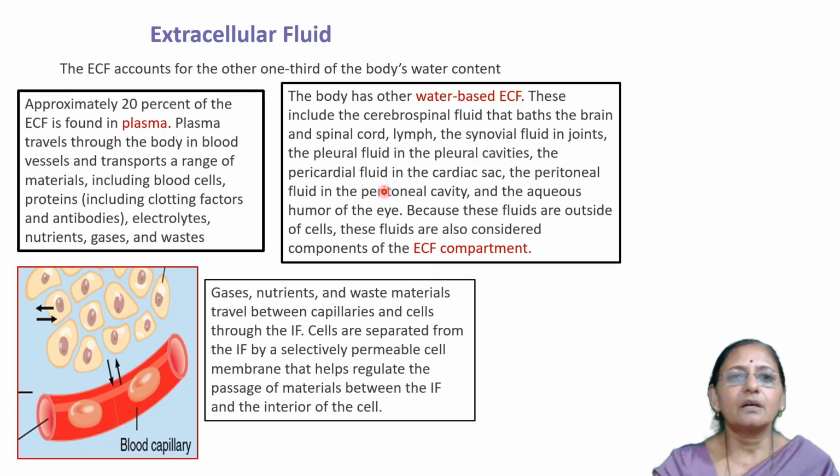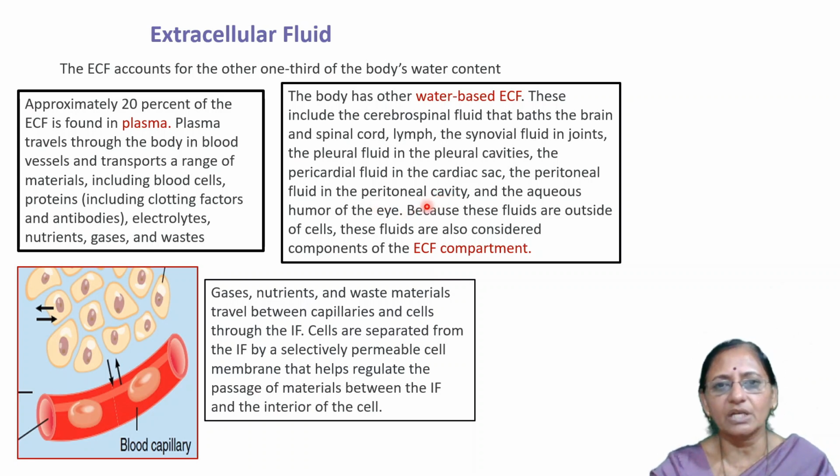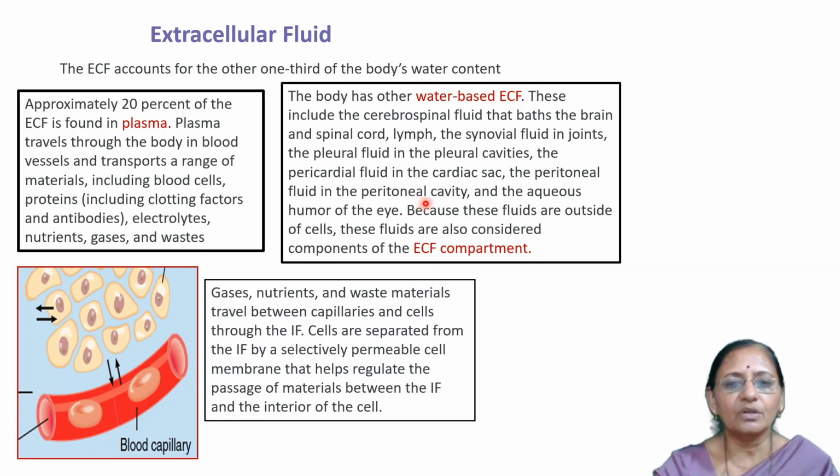The pericardial fluid is around the heart. That is, around the heart there is a pericardial cavity and it is filled with a fluid called pericardial fluid. The peritoneal fluid is in the peritoneal cavity present around the different visceral organs of the body, that is, digestive system, reproductive systems, kidney and other viscera of the body.